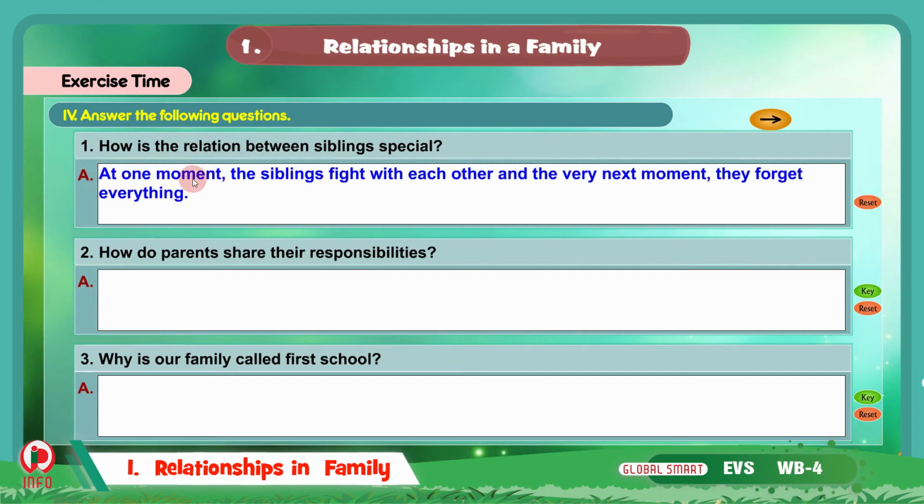At one moment the siblings fight with each other and the very next moment they forget everything. So what happens when the siblings fight with each other? The very next moment they forget everything and they are very caring for each other. That is why the relationship between siblings is special.